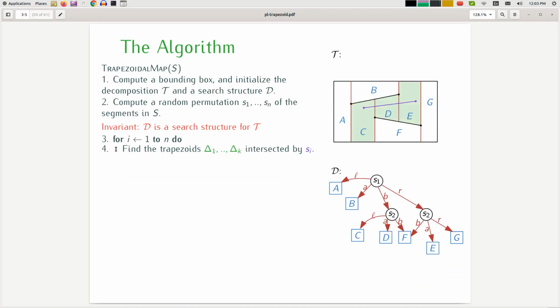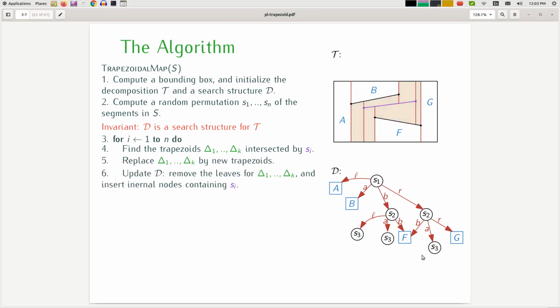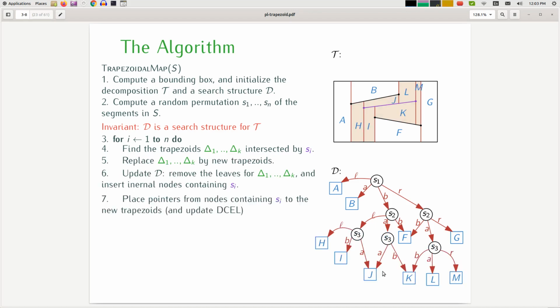Here, when I have this structure before inserting Si, the Si segment intersects a bunch of trapezoids. In this case, trapezoids C, D, and E, and therefore the leaf nodes C, D, and E are turned into internal nodes that store Si, and then I add additional leaves here.